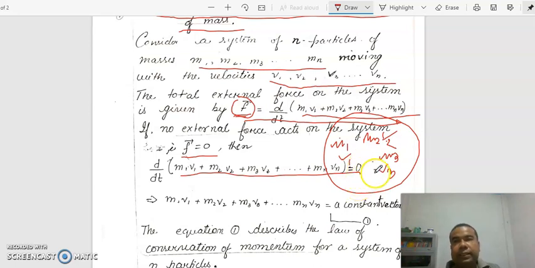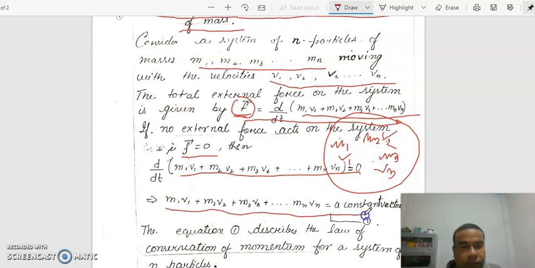Momentum is nothing but the motion contained in a body. If the body is moving, then momentum is there. If the body is at rest, the momentum is 0.